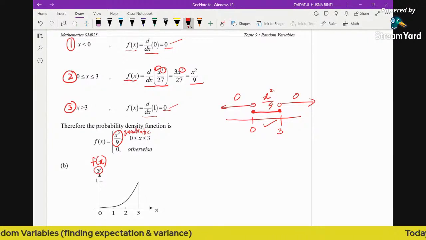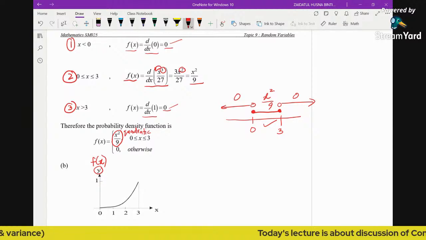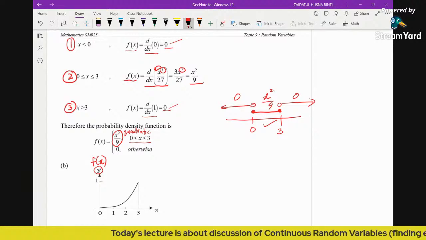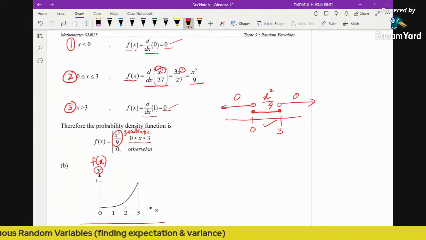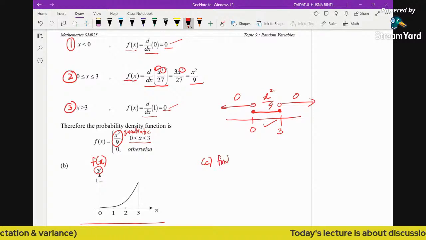So you need to know how to sketch a graph. In this case, because the function is quadratic, it's going to be a smile shape, and because the function is only defined from 0 to 3, it's going to be only half of the quadratic function. And let's say, because the question stops here, if I add one question here, part C, find the mode.